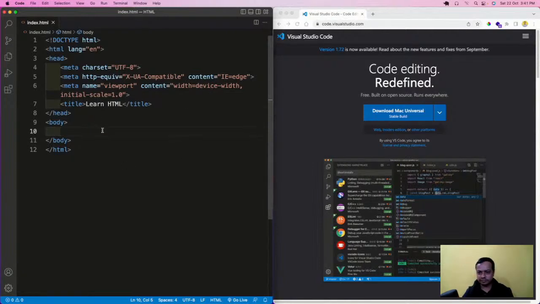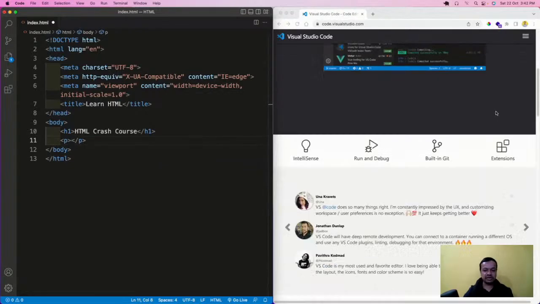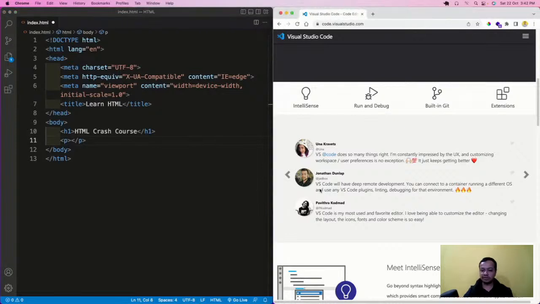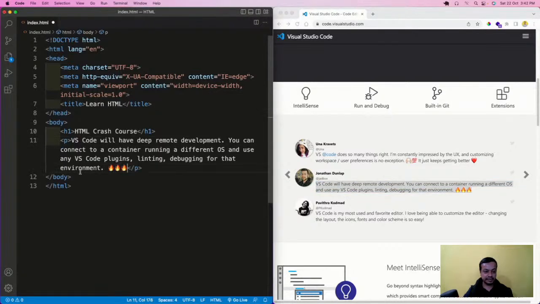So in the body, it is all about tags. So h1 is there. H1 is a heading tag. I will write HTML crash course, and then there is something known as the p tag. The p tag is known as the paragraph tag. I will come here and copy something, maybe this thing, and put it here in a p tag, and save it. H1 is known as the heading tag and p is known as the paragraph tag.